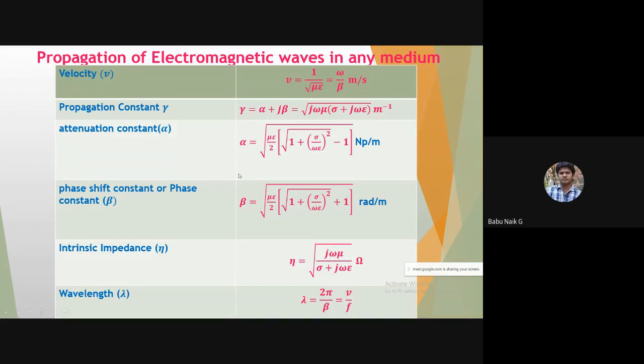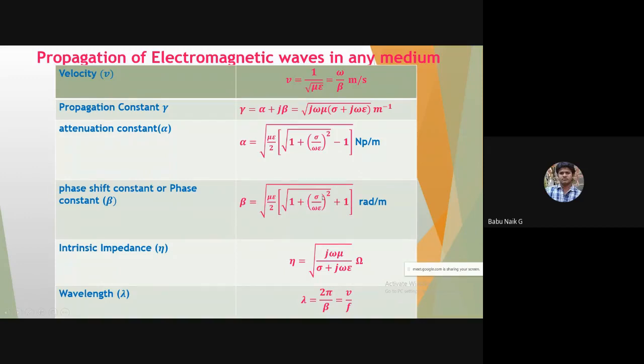Okay. And then in a similar way, if you consider beta, that is the phase constant. Sigma is equal to 0 here. So under the square root, 1 plus 0 is 1. So that 1 plus 1 is nothing but 2.